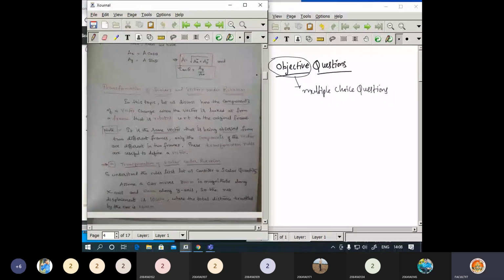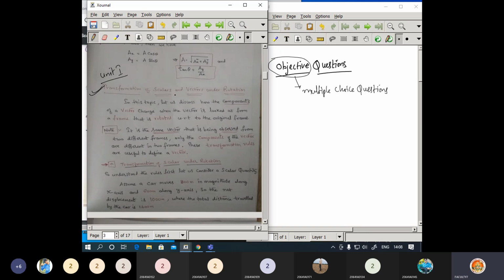Okay, now regarding the first unit. So this unit is regarding the mechanics. First unit here, unit number 1. Now the topic is transformation of scalars and vectors.